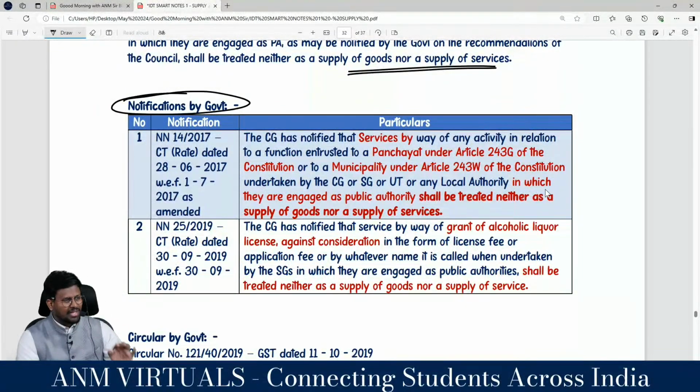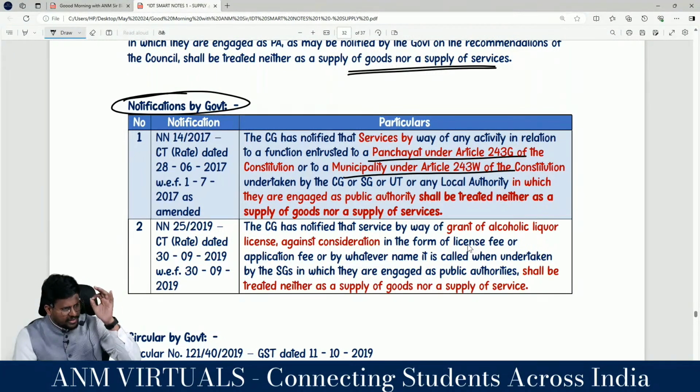Yes, what they have said is that a statutory function entrusted to a Panchayat under Article 243G of the Constitution or to a Municipality under Article 243W of the Constitution will neither be treated as supply of goods nor as supply of services.